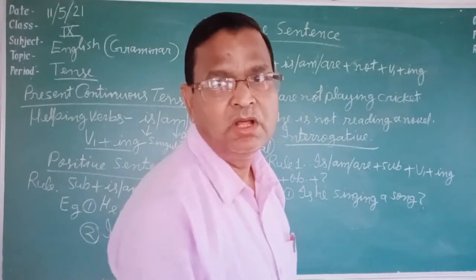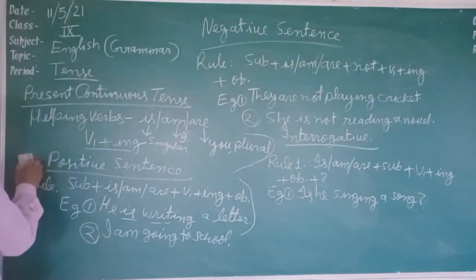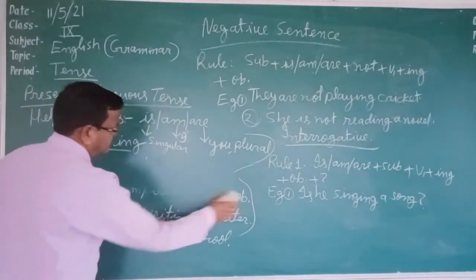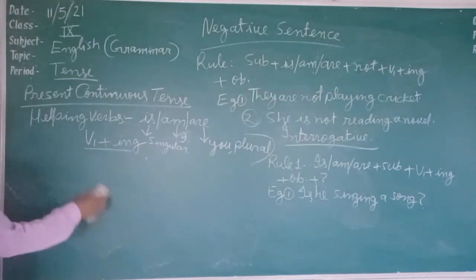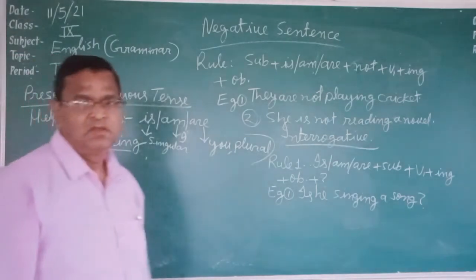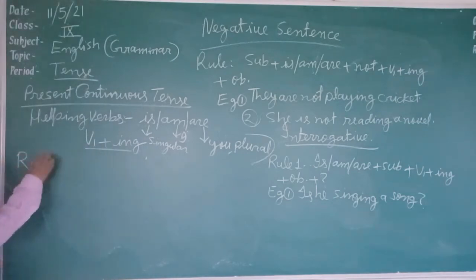Students, one rule is left. Write down the next rule also. If the sentence starts with a question word, that is the second rule.